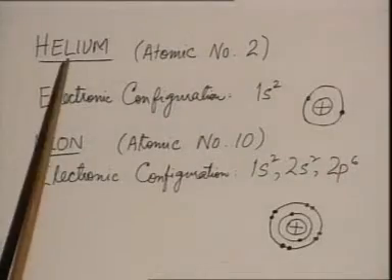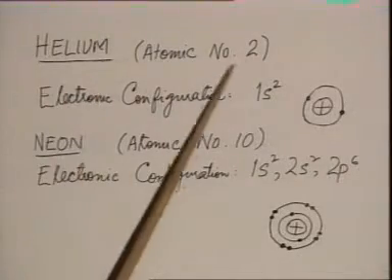Whereas atoms of other elements tend to acquire the configuration of inert gases, and they gain or lose electrons for this purpose. Let's see the electronic configuration of helium and neon. Helium is an inert gas, atomic number 2.